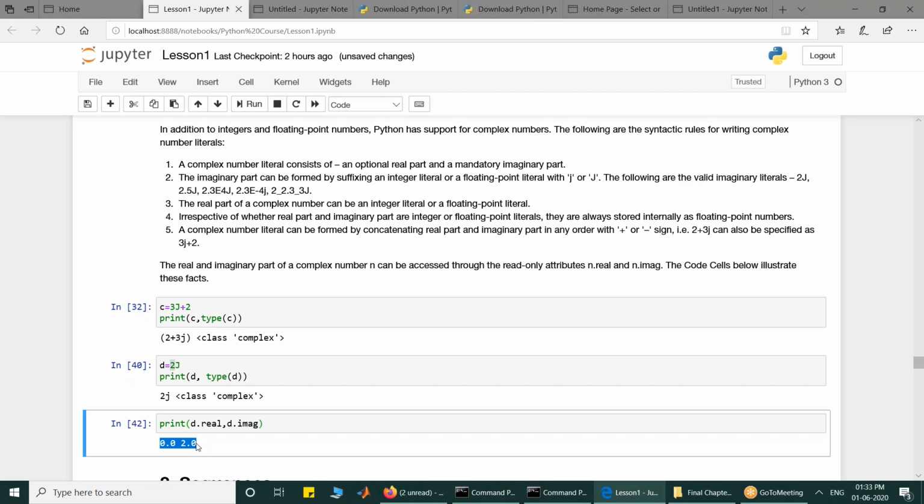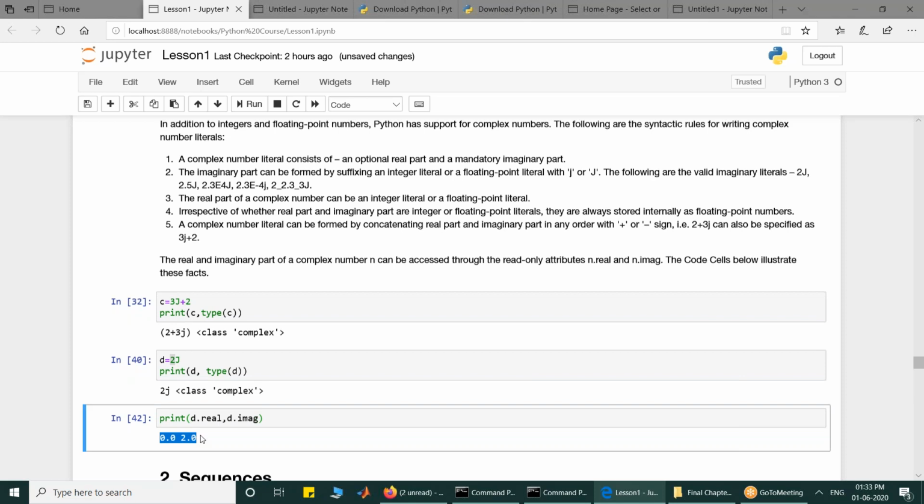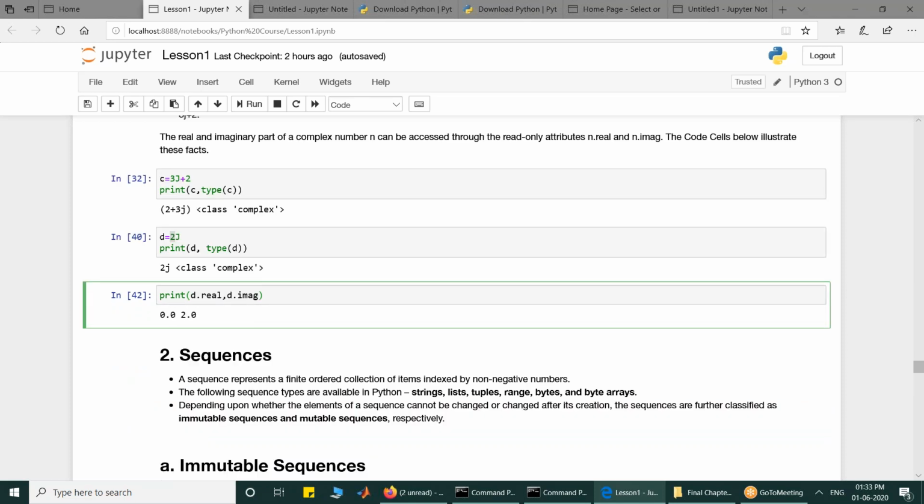Now previously, I have also used one of the options of the print. Here I am getting 0.0, 2.0. I want to separate them with a comma. So what I can use is the separator option in the print function.